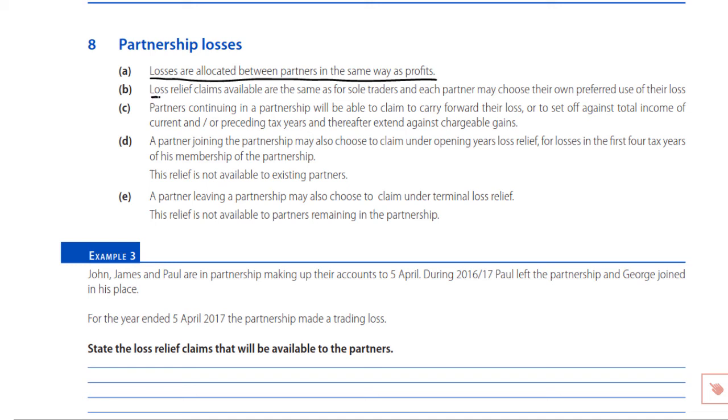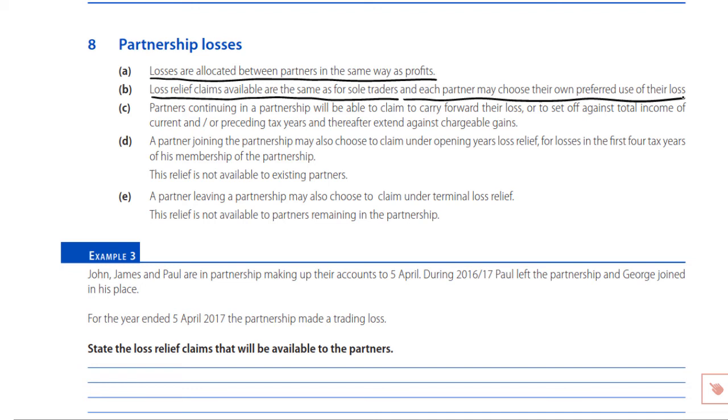So, as we note here, loss relief claims are available, same as for sole traders, same as we looked at in our previous chapter 7, and each partner may then choose their own preferred use of the loss. We do not all have to do the same thing. Each partner is free to make their own choice.